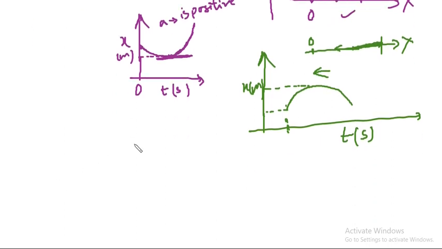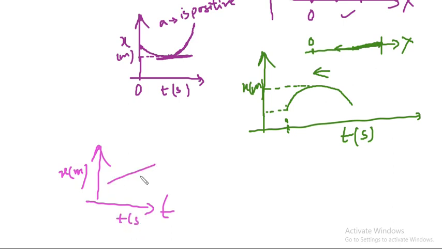Now we have another position-time graph. I'll use another color. Let us say this is x in meters and this is t in seconds, and the position-time graph is like this.